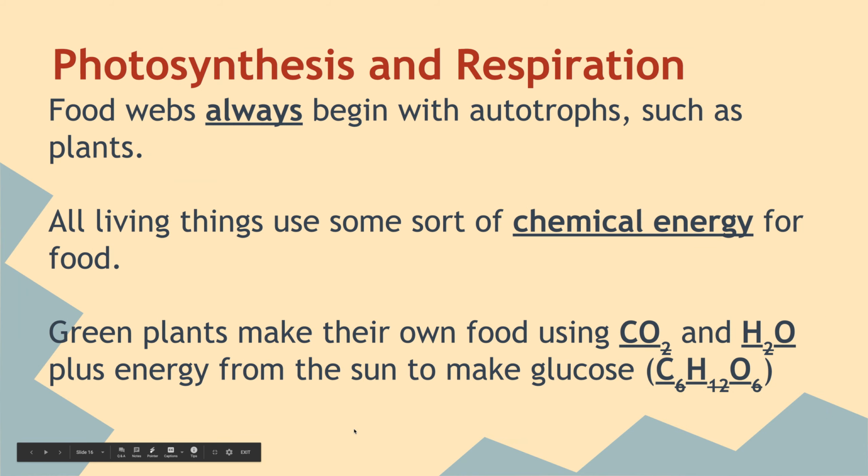Okay, photosynthesis and respiration. We did a whole unit on those, so we're going to go over these fairly quickly. Food webs always begin with autotrophs, such as plants, and all living things use some sort of chemical energy for food. Green plants make their own food using carbon dioxide and water, plus energy from the sun, and they make glucose, which is then taken throughout the plant, and that's what they use for nourishment and for cellular respiration.